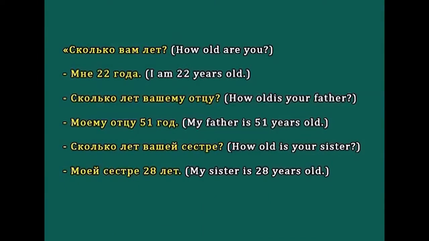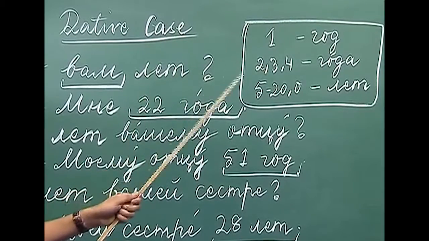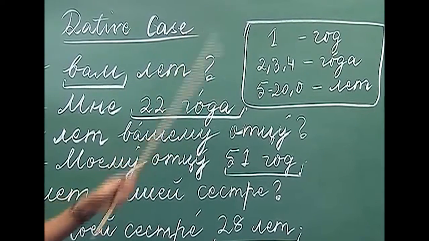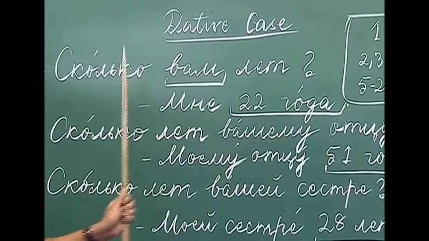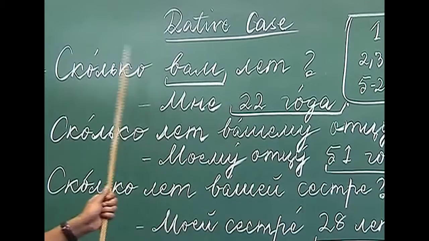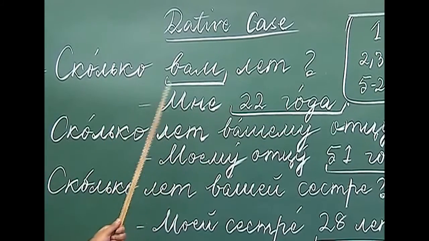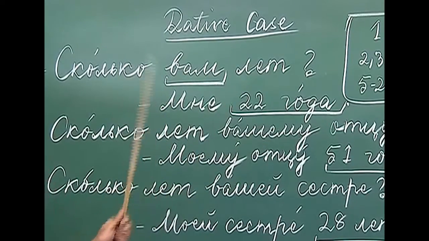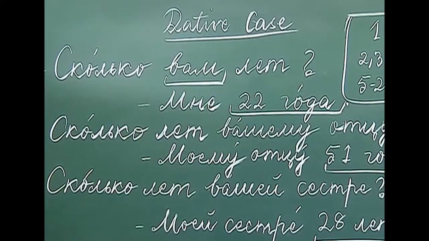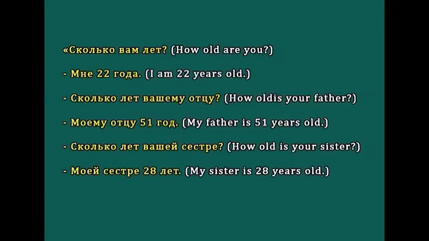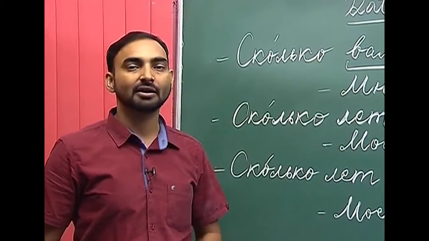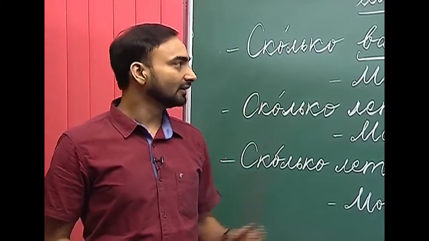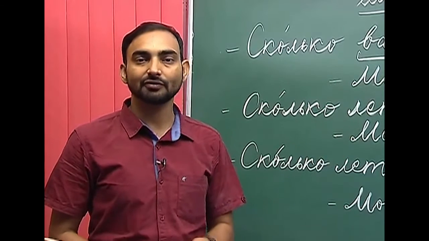If the number ends with 1, we use "god"; if it ends with 2, 3, 4, we use "goda"; and if it ends with 5 up to 20 or 0, we use "let". "Skolka vam let", "mne 22 goda", "mne 43 goda", "mne 51 god", "mne 53 goda", "mne 58 let", and so on. This is how we express age using the dative case. You have to remember this construction, because we will use it while introducing ourselves.